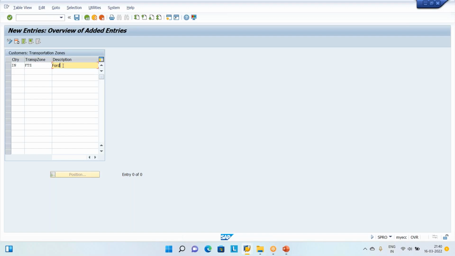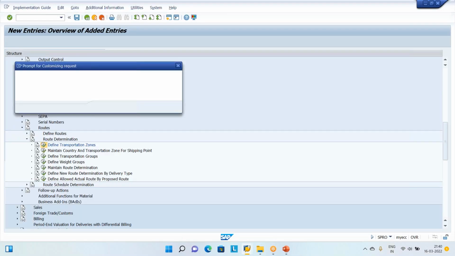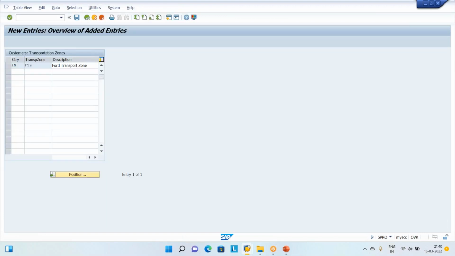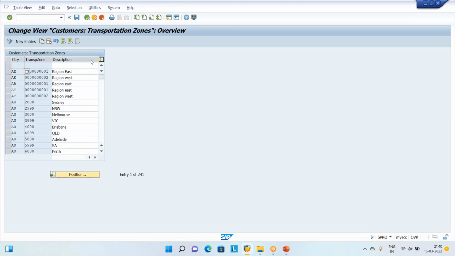Ford Transport Zone. We are going to press enter. The system is ready. Save it. These are the settings. Unless you do this, the system is not going to allow you to create the customer master.